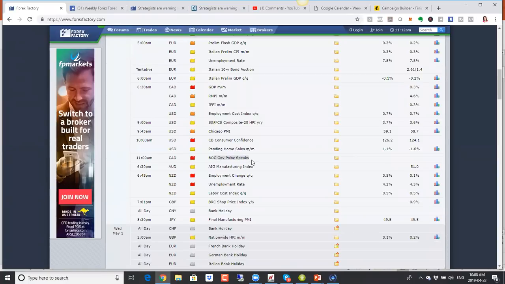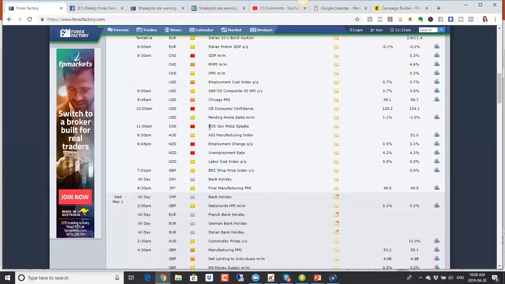We have Bank of Canada Governor Poloz speaking. Again, going back to central bankers here, it's very important to see what kind of comments they have in regards to any kind of forward guidance in terms of interest rates or the state of the economy, because they will tend to have an impact on the currency.